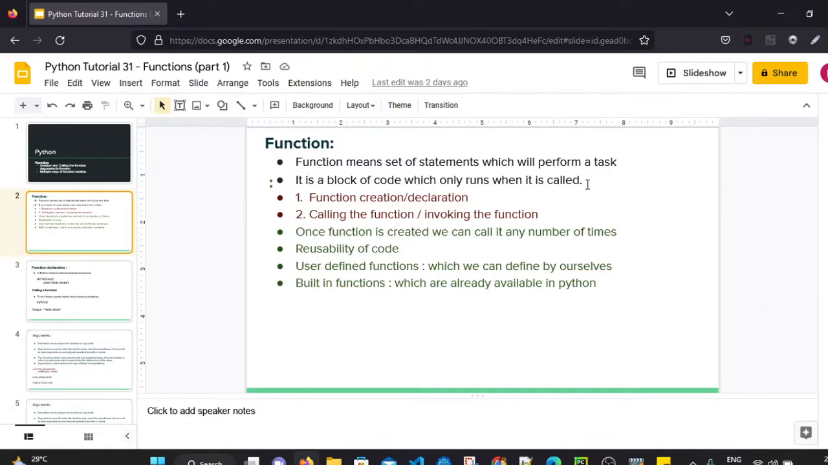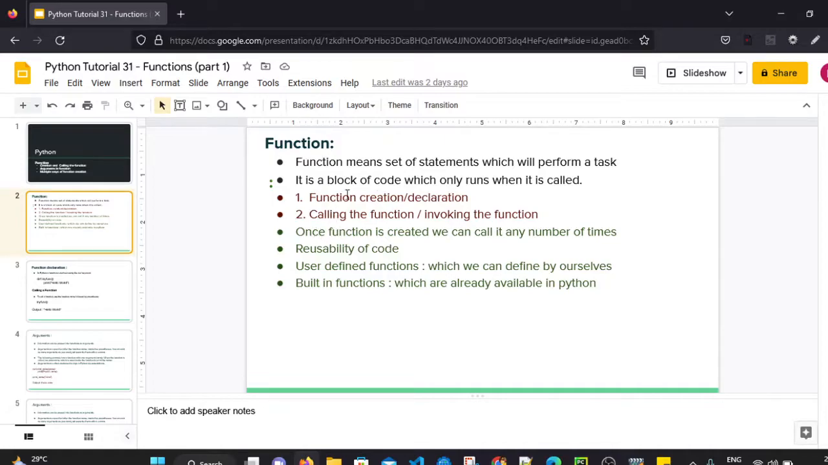Whenever we create a function, we have to add a single statement or multiple statements inside that function. It is a block of code that performs a specific task, and whenever that function is called, it will perform that specific task. There are two important things for the function. The first one is function creation, also known as function declaration. Functions are the specific block of code which we need to define, and that is known as function creation or declaration.